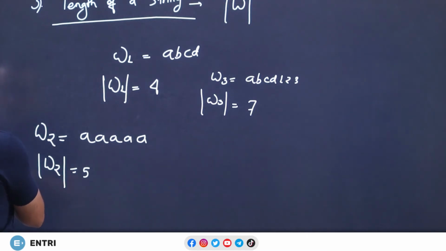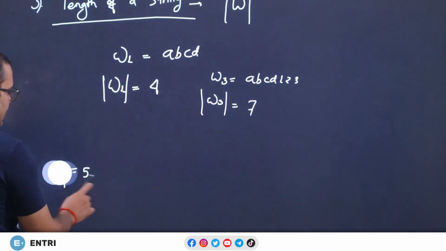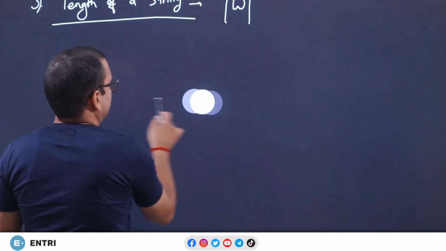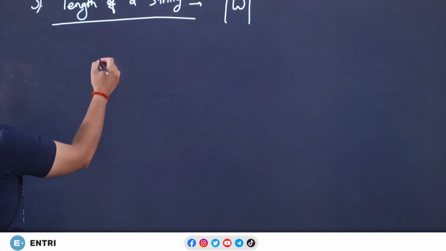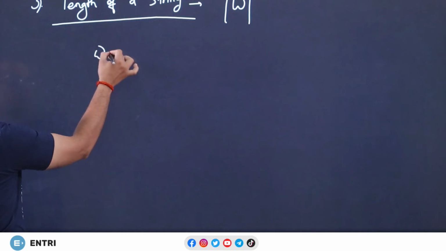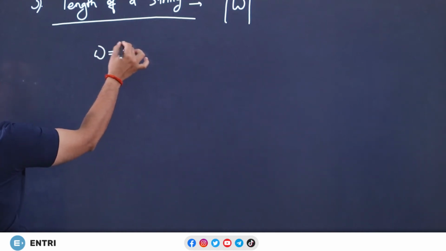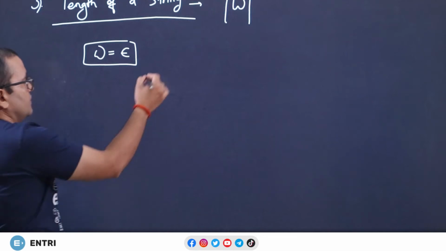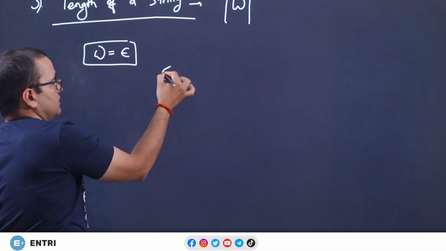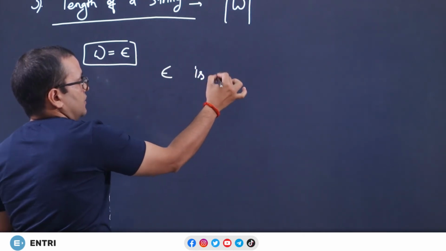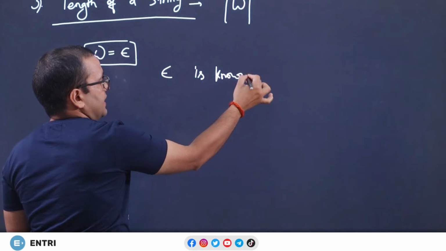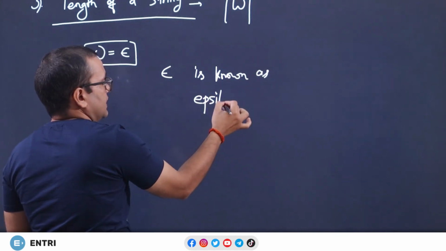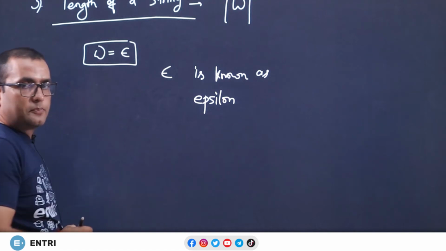So, you know what is the length of a string. One more example, and that is a different one, is if a string is given epsilon. Now, this is the first introduction to you with epsilon. You will read this sign as epsilon.